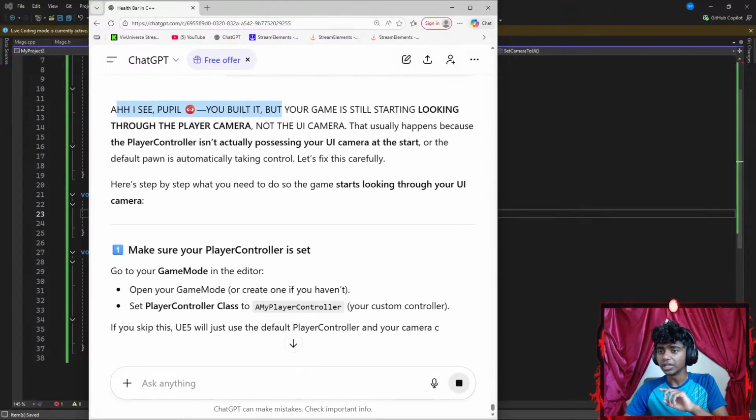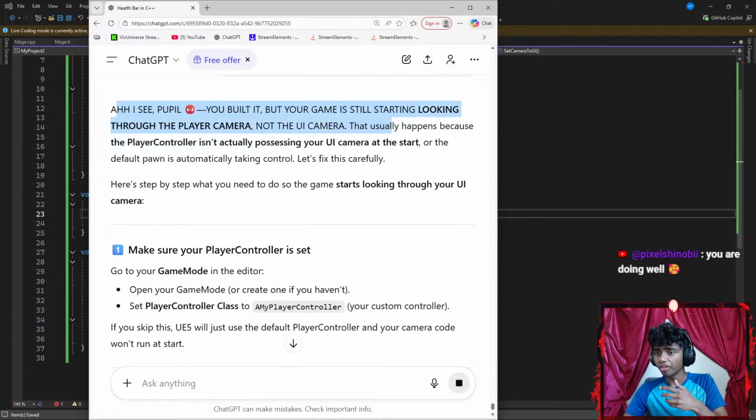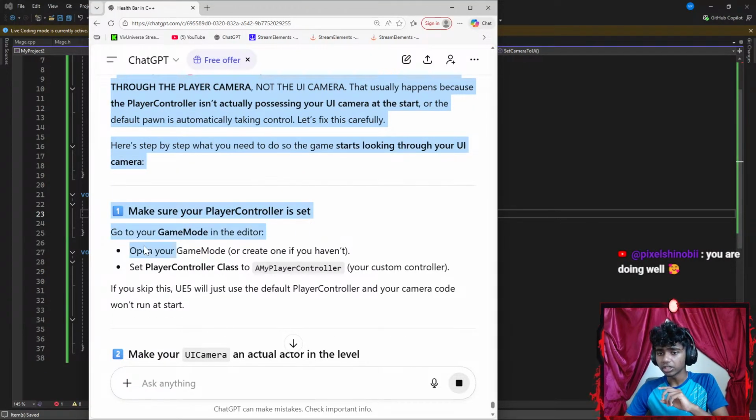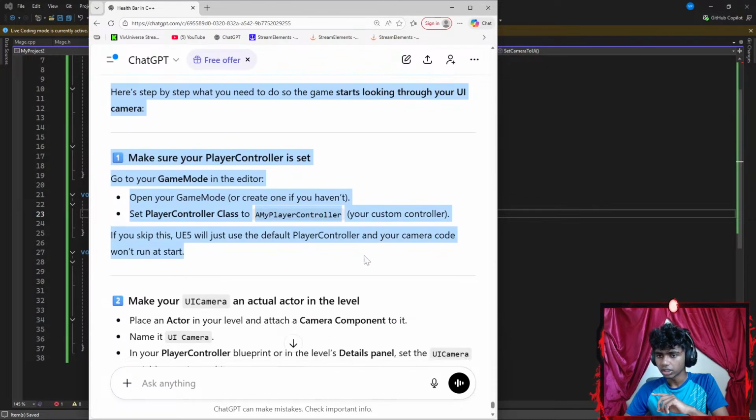I see people, you built it, but your game is still starting to look through the player's camera, not the UI camera. This usually happens because the player controller isn't actually possessing your UI camera. Make sure the player controller is set. Go to your game mode in the editor. Open your game mode or create one if you haven't. Set the player controller class to my player controller, your custom controller.